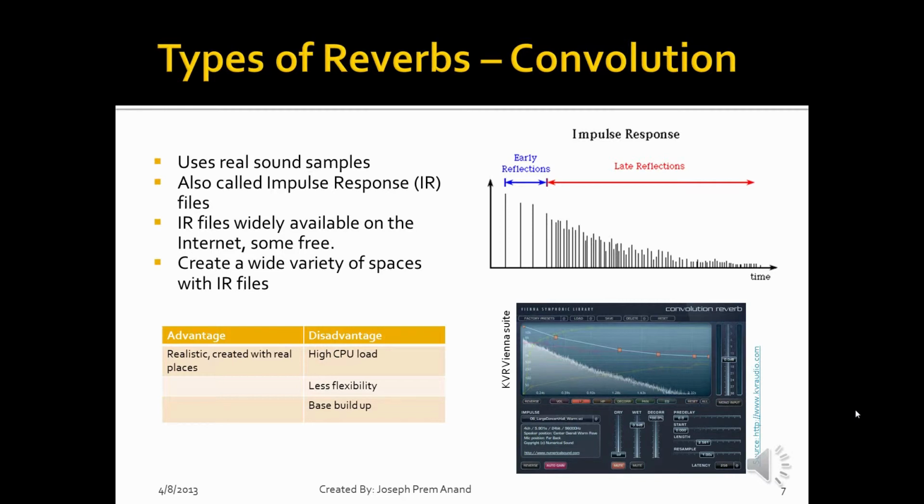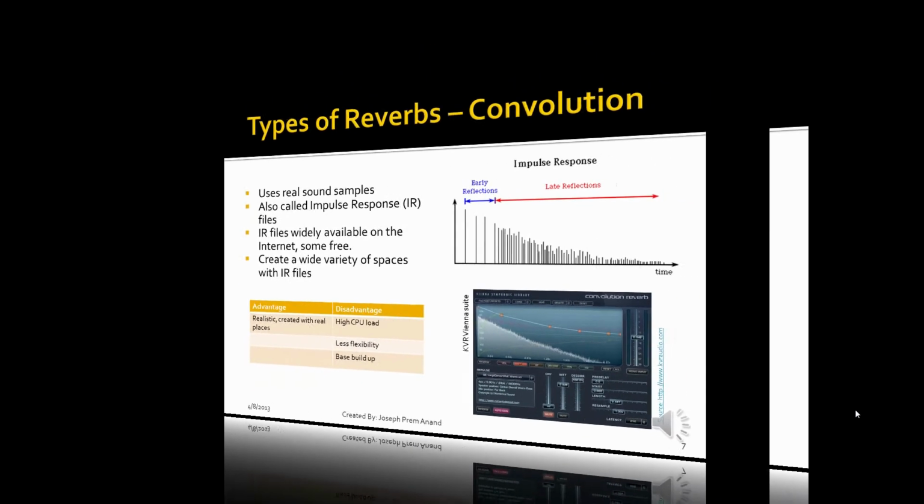Of course, there are two sides to a coin. The convolution plugin requires a lot of computing power and is a big load on the CPU. My own DAW crashed multiple times when I tried to add a few. So it's advisable to use them sparingly. You can, for instance, use them on an effects send channel or share one across multiple tracks. Further, if incorrectly modeled or configured, convolution reverbs can cause a bass buildup. So it's also generally recommended to use it on individual instruments.